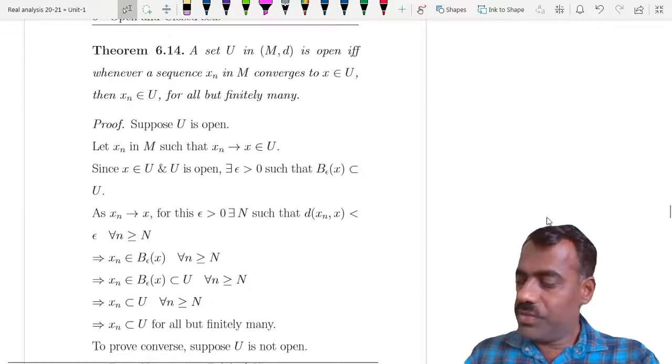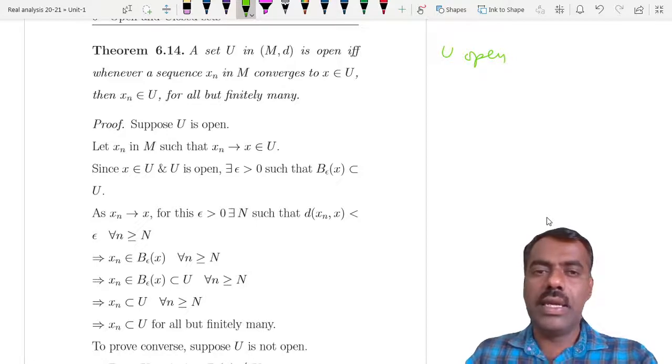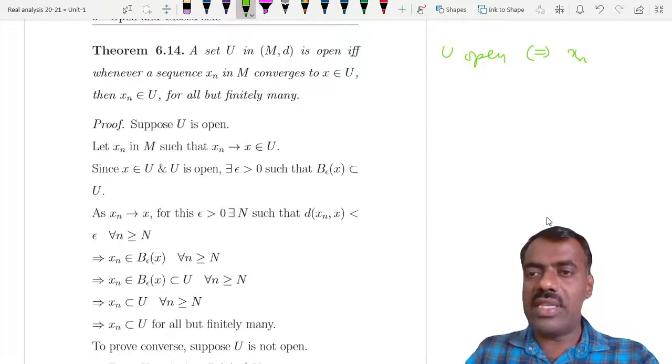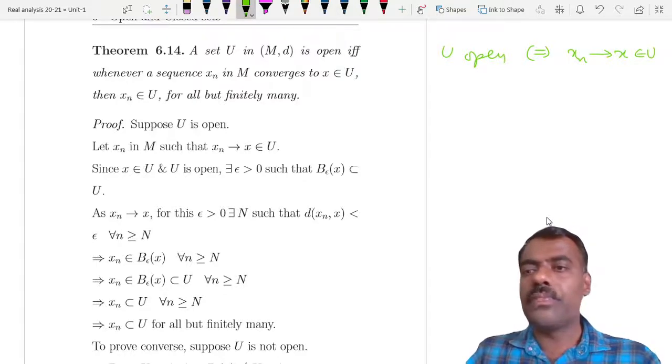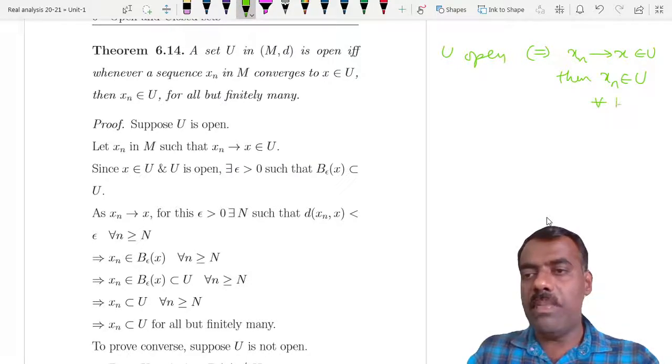Okay, so we say that U is open. The theorem says that U is open if and only if whenever you have a sequence xn converging to some x, where x is in U, then the xn's should be in U for all but finitely many.